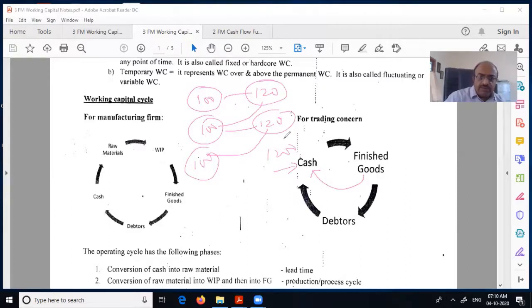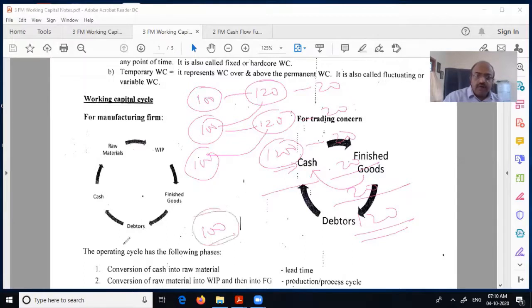The more times you are able to convert it, the more your profit will be; you are making 20, 20, 20. So in a year, suppose you are able to rotate 6 times, 6 times 20 is 120. You have already made 120 as your profit on an investment of 100. See the power of business.